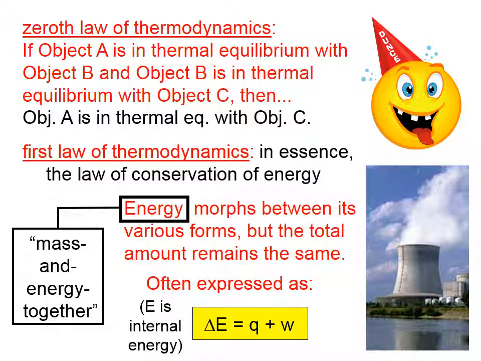So work is put in, or work is done on something else, or heat is put in, or heat is taken away. But if you take the delta E's of this system, and then the one next to it, and the one next to it, and the one next to it, and the one next to it, the total amount of energy, while it might be transferred between systems, stays the same. That's why this equation demonstrates the law of conservation of energy, even though it looks like, hey, energy is changing.